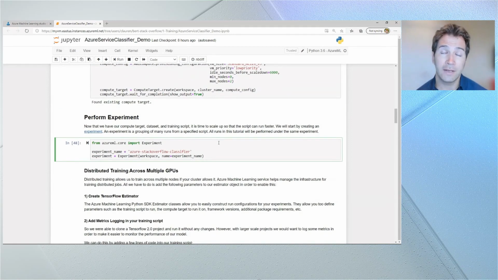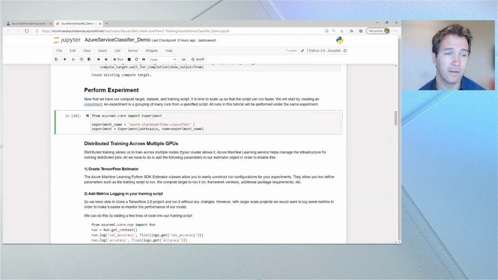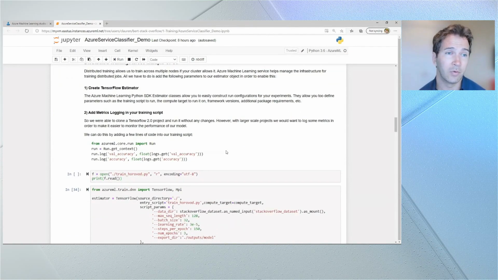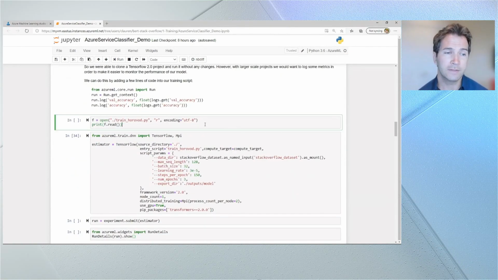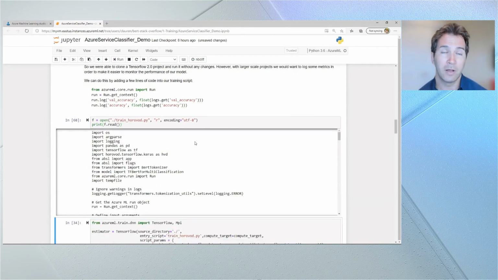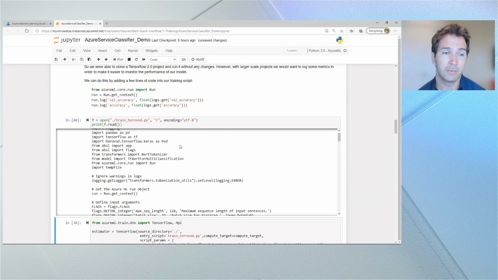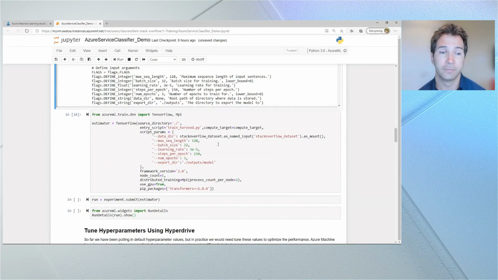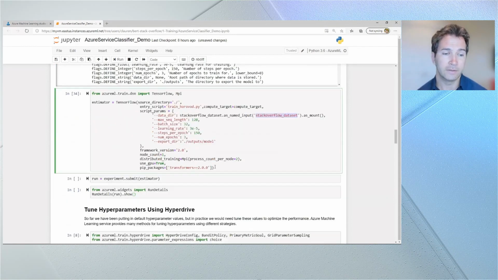To get started with training the model, first I'll create this experiment, and that's like a container for all the different attempts or iterations, or what we call runs, of this experiment. So I can compare different runs together to see which one's performing the best. You can see I can bring in any arbitrarily complex Python code to train my machine learning model. In this case, I'm using a combination of TensorFlow and Horovod to distribute this machine learning training job across the GPU cluster. I'll input my data set as well, and then I'll submit this job.